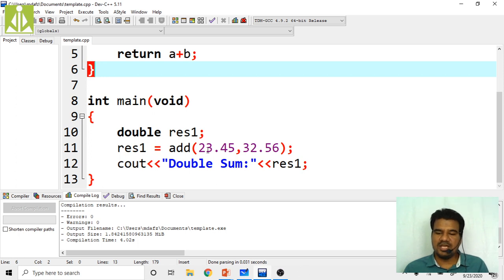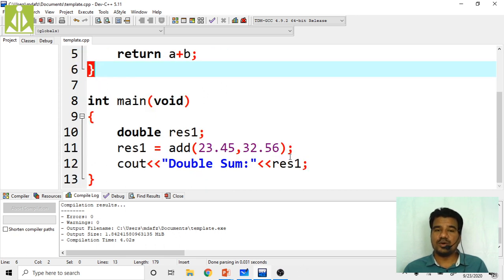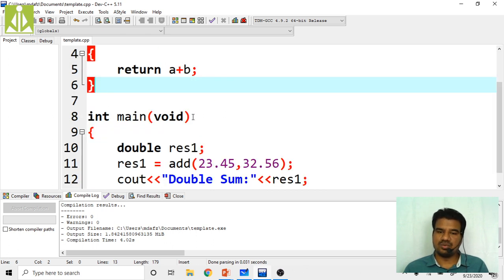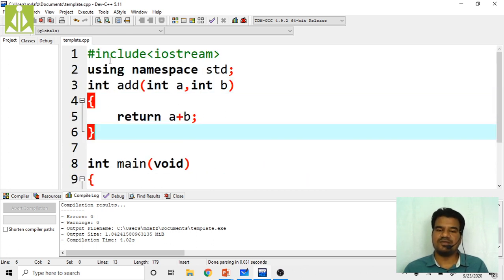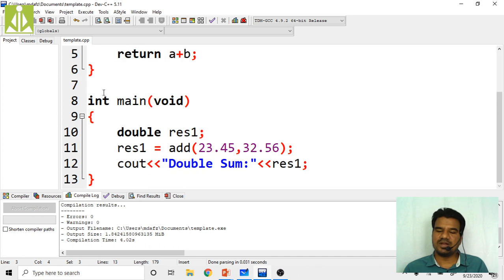So 23.45 will get copied into this A as 23, and 32.56 will get copied into this B as 32. The result of 23 plus 32, that is 55, it will return 55 only, because the return type is integer. That 55 we are storing inside this double variable, result 1.